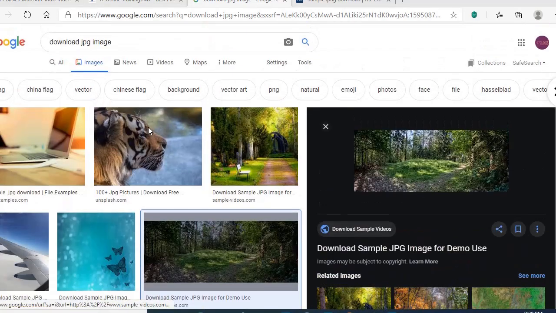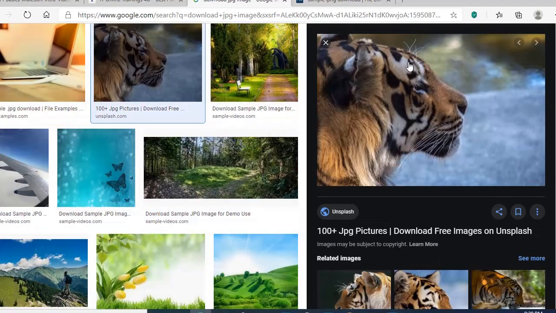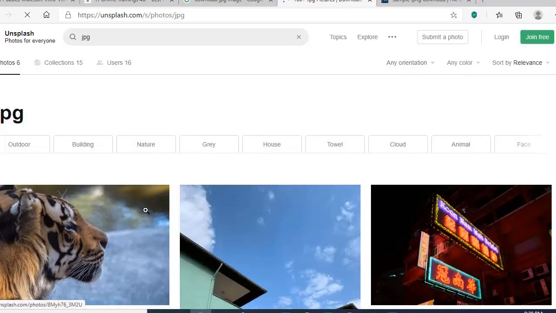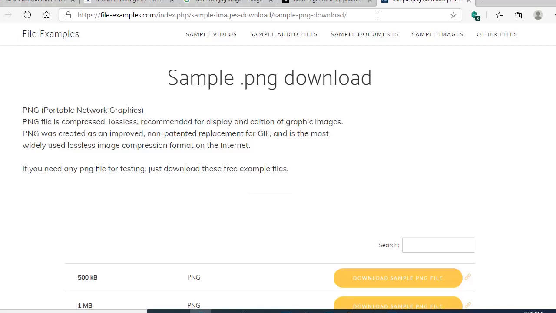If you would like to download any image from the web, you click on the image, which means you are actually sending a request to the web server to get this image. As a response, you receive this tiger image back. Or else, what is the other format? HTML page.